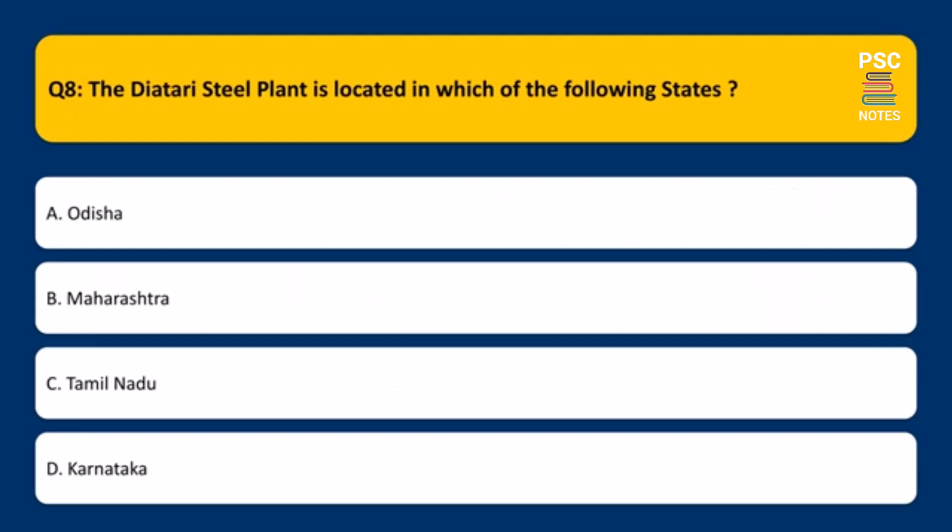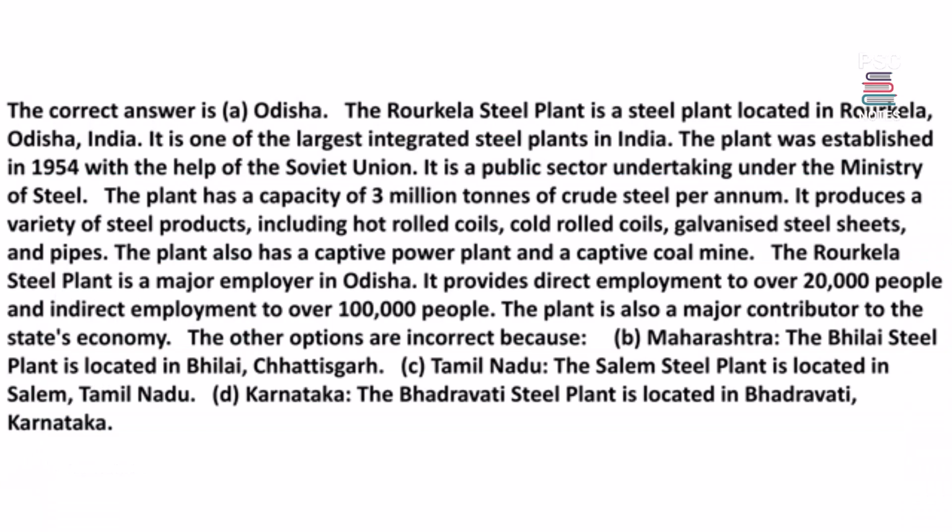The Rourkela steel plant is located in which of the following states? A. Odisha, B. Maharashtra, C. Tamil Nadu, D. Karnataka. The correct answer is A. Odisha. The Rourkela steel plant is a steel plant located in Rourkela, Odisha, India. It is one of the largest integrated steel plants in India. The plant was established in 1954 with the help of the Soviet Union.